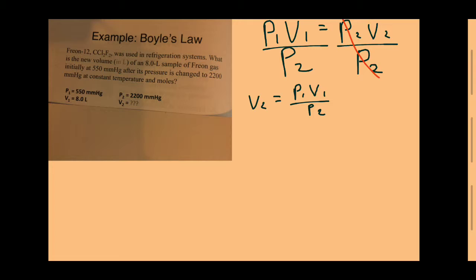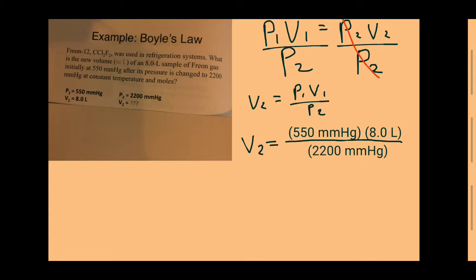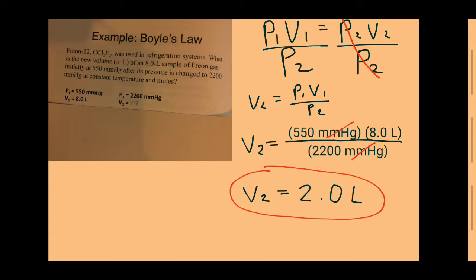To make it more simple, we will rewrite the equation. Next, we plug in all the given values. The millimeters of mercury cancels out, leaving you with just liters. Lastly, you plug in all of the numbers into a calculator, and this gives you the answer V2 equals 2.0 liters.